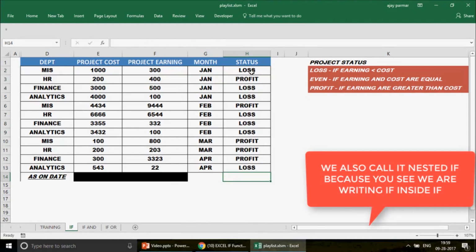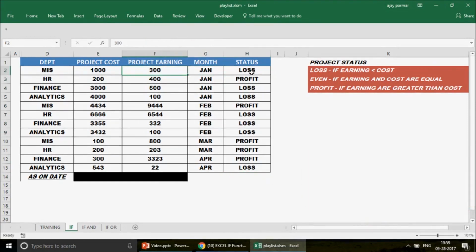So we have the loss here, because our earning is so much less than the project cost, and similarly we have the profit because my project earning from this department is greater than my project cost. And if I write here 200, do you see that it changes to even? So the formula is actually working. This is the formula which you should see here. Now you need to understand what happens in this formula.